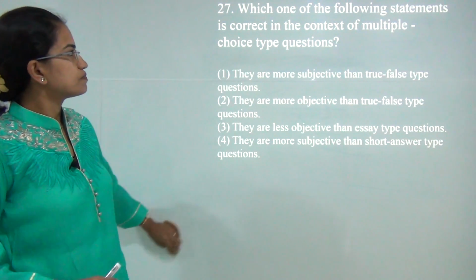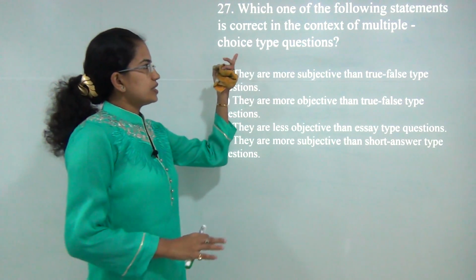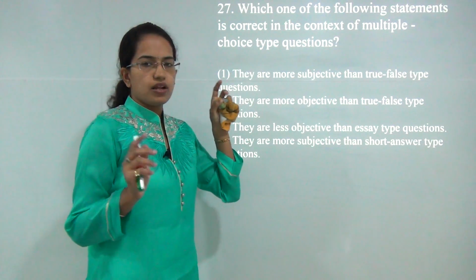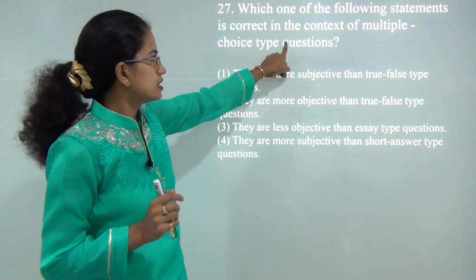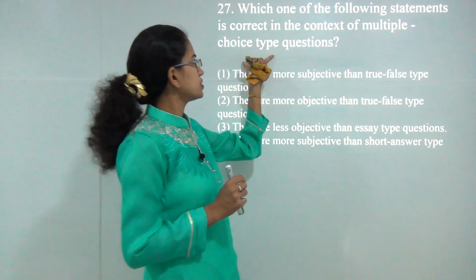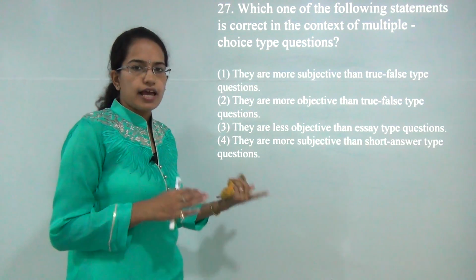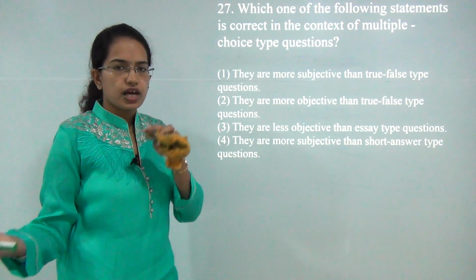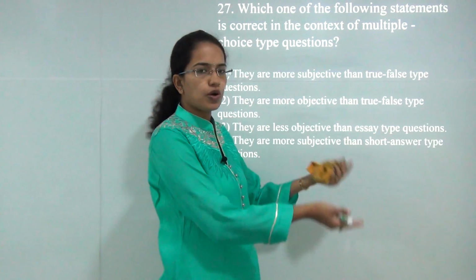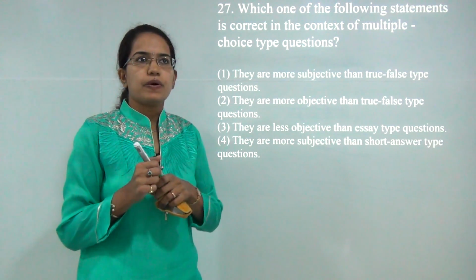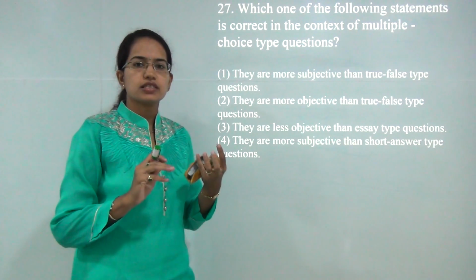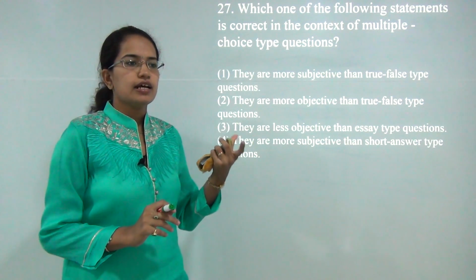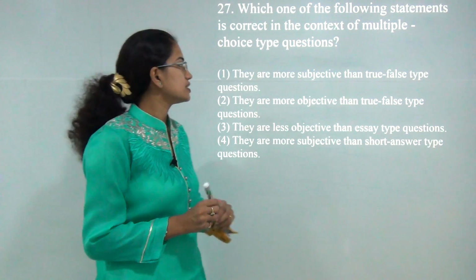The next question is very simple, or I could say this question asks about multiple choice questions, and multiple choice questions are preferred over other questions because they are much more objective. They try to assess in-depth knowledge, are much more targeted and focused on conceptual understanding.